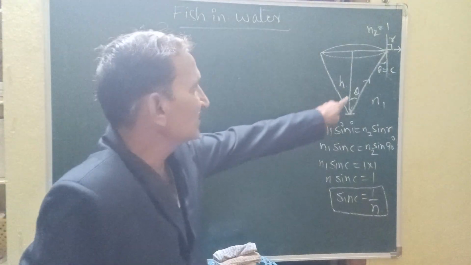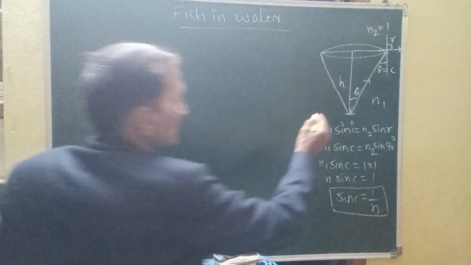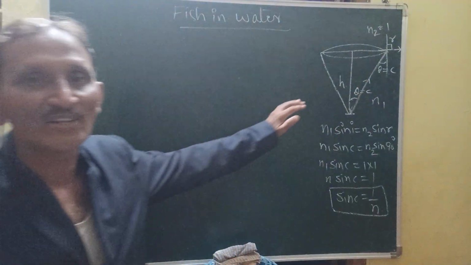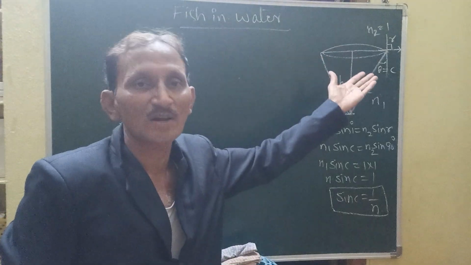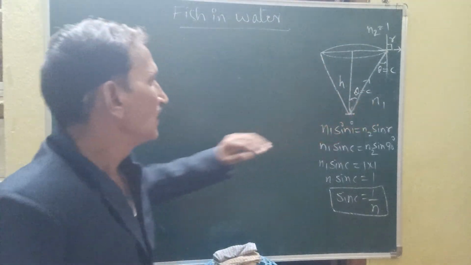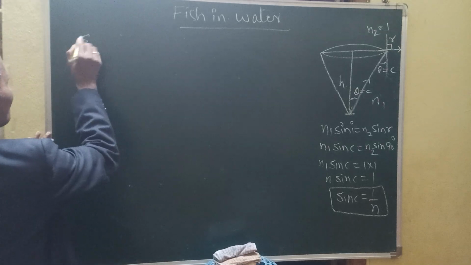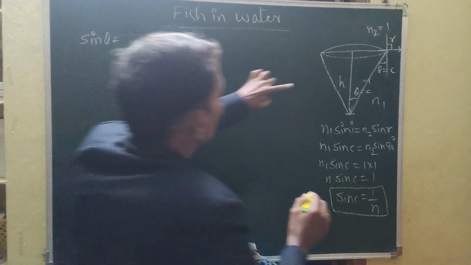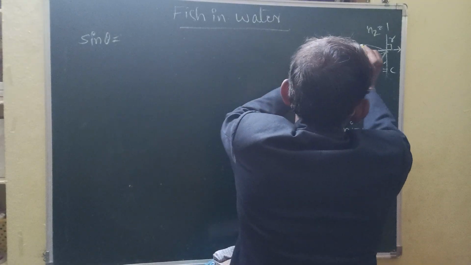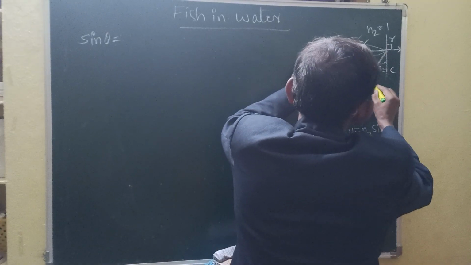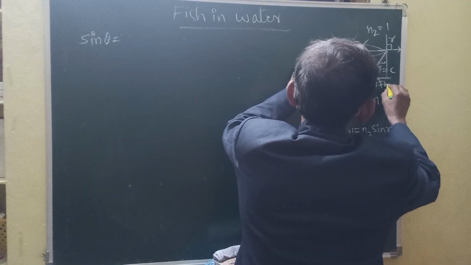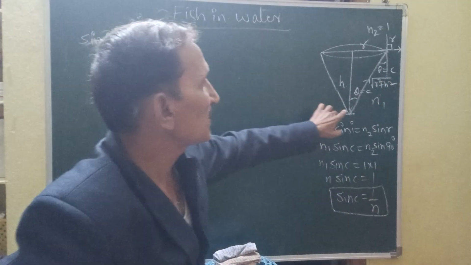Now take sin theta. This angle is also C, because the interior angle and the exterior angle are both the same according to mathematics. Now sin theta is equal to... this is the radius of the circle, and here we have r square plus h square.